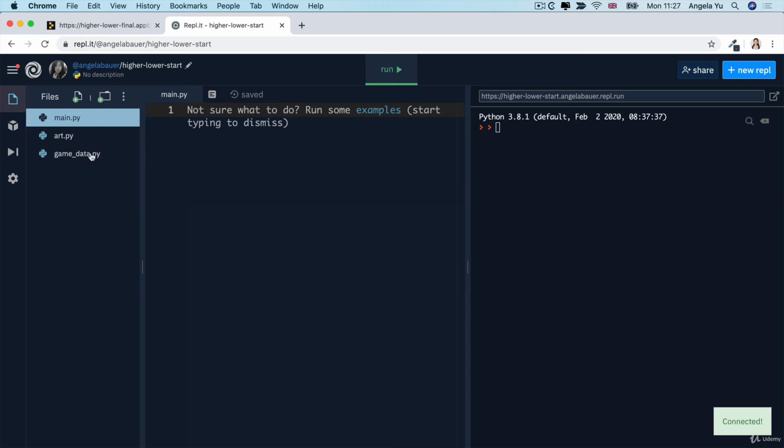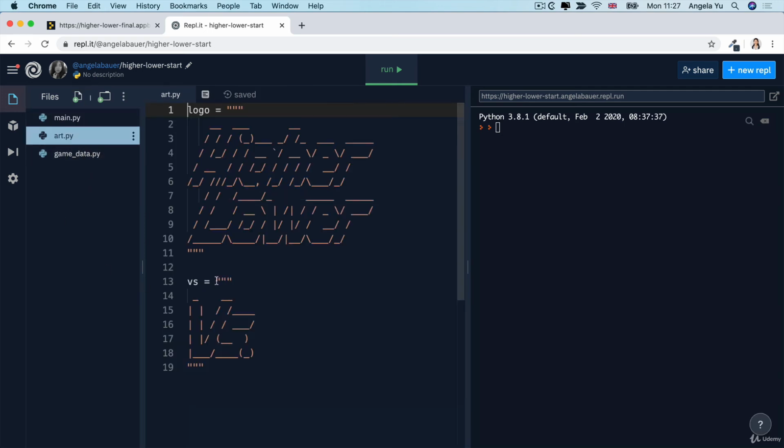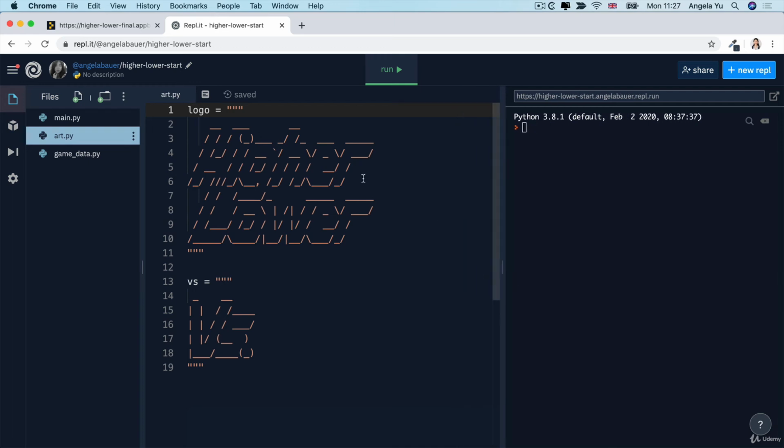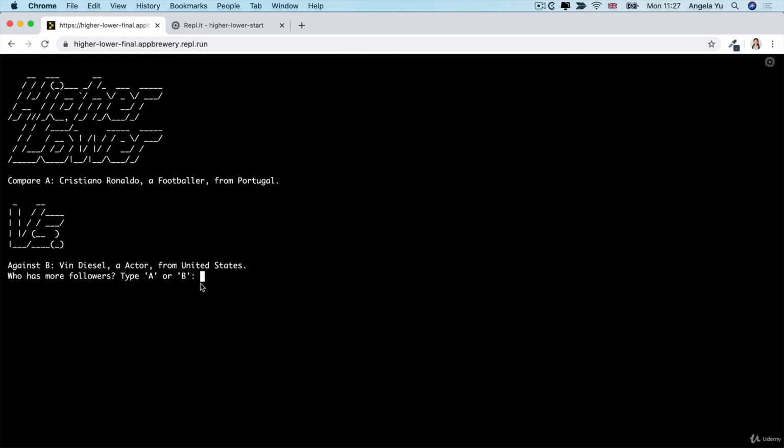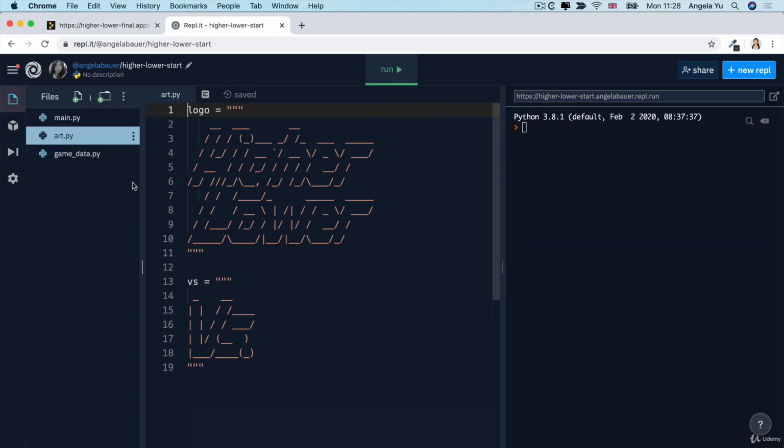Now you'll notice that there's 3 files in the starting code. One is the art.py that contains the logo and the versus symbol that shows up when it asks you to compare. So compare A, Cristiano Ronaldo versus B, Vin Diesel. And these are the art that you're going to display.